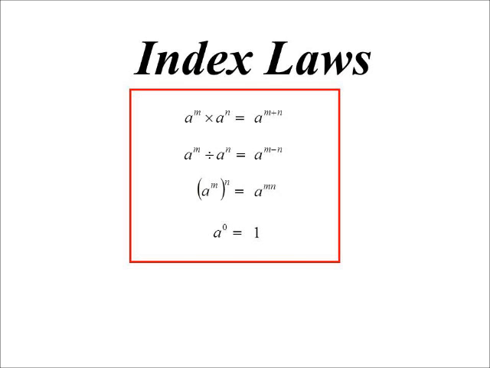Give me an example where it doesn't work. Thank you. 0 to the power of 0. Is that equal to 1? Yet we have another rule that says 0 to the power of anything is 0. Doesn't that contradict? So 0 to the power of 0 is not equal to 1.